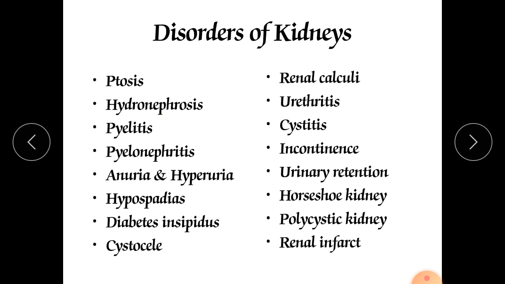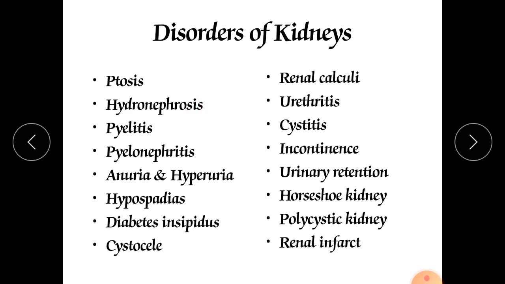Due to that, there is a back flow of urine from the ureter toward the kidney, toward the renal pelvis, due to which the kidney is full of urine. That condition is called hydronephrosis.